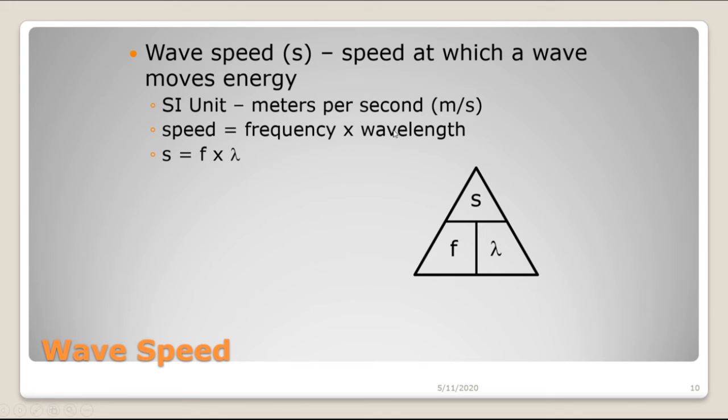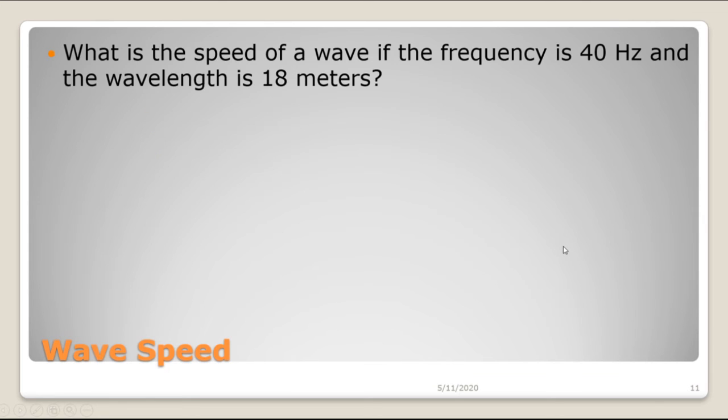Now, to calculate speed, we would normally take distance divided by time. And you can do that if you know the distance that a wave travels and the amount of time. But it's often easier for a wave to multiply its frequency by its wavelength. So for a wave, speed is equal to frequency times wavelength, f times lambda. Remember, lambda stands for wavelength. So let's take a look at a little practice problem.